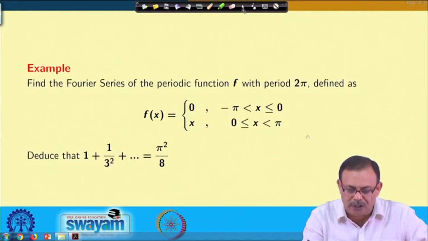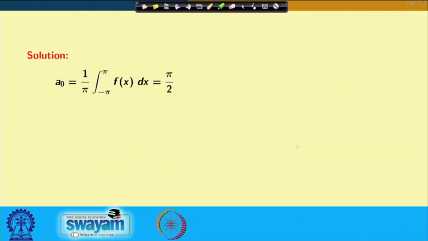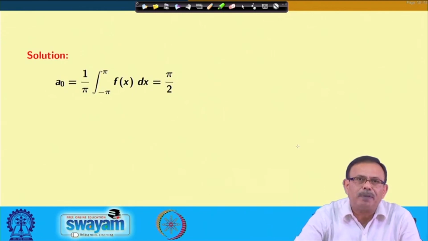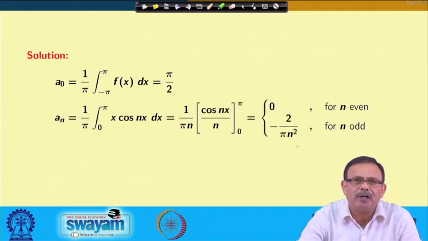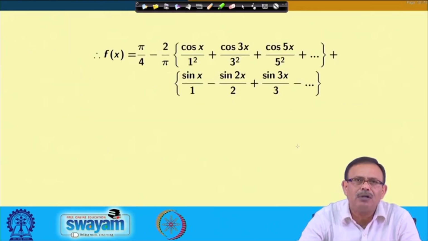Just let us quickly see, as I told you. A naught is this, because it is from minus pi to pi. So I have written, and this equals, if I break it, pi by 2. a n will be this, b n will be minus 1 by n when n is even, and plus 1 by n when n is odd.